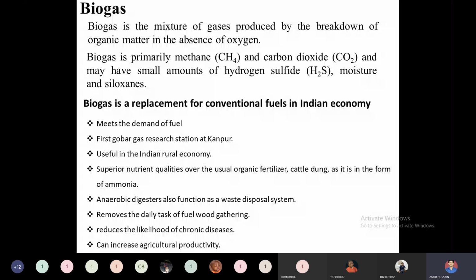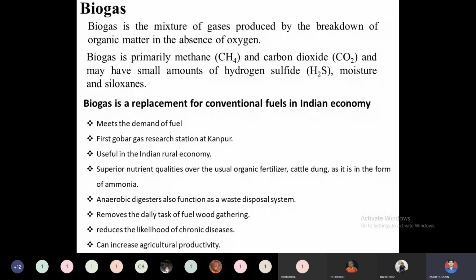When they are consumed by the methanogenic or acidogenic bacteria in anaerobic conditions, they will produce CH4 and CO2, and to a small part hydrogen sulfide, moisture and siloxanes. Whatever the conversion mechanism, our biogas should be composed mainly of methane and carbon dioxide. Our primary goal is to convert the organic matter into methane in large proportion, and to some extent carbon dioxide.